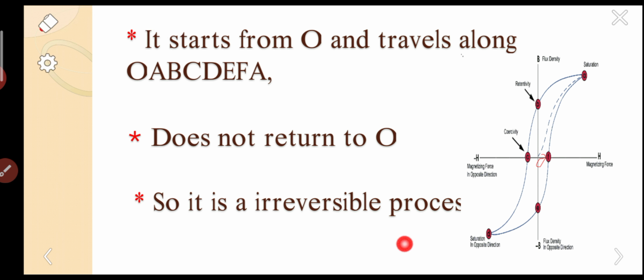These are some important points you have to remember carefully.